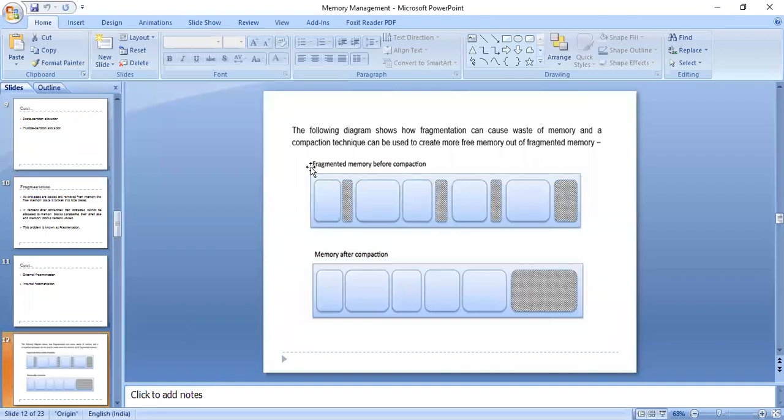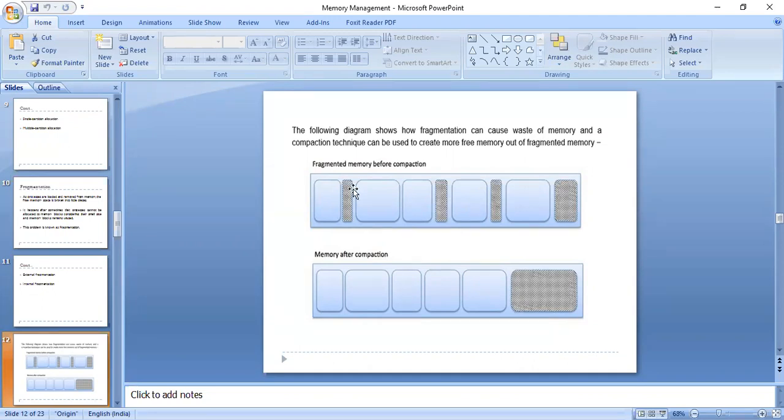We have a contiguous memory, and as we keep on allocating processes to memory slots, they occupy certain spaces, and the gray slots are the empty slots. So these empty slots may be very small, so that they cannot be allocated to any process, or maybe they are not contiguous and processes require contiguous memory slots.